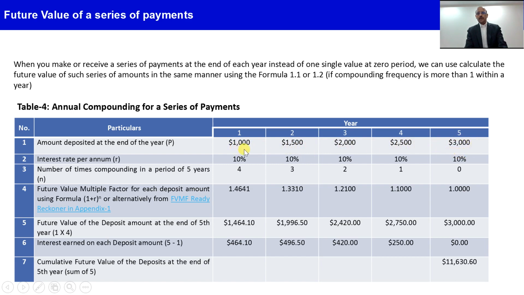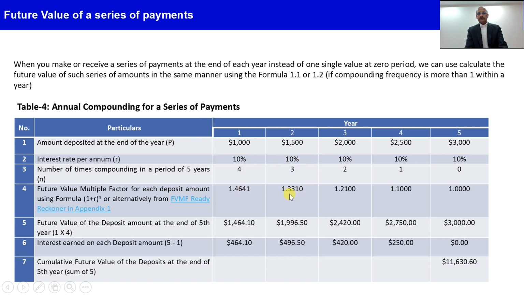So like that, if you are depositing money, the future value factor is 1.4641, because this first year money will get compounded 4 times. So the future value multiplication factor becomes 1.4641. The second year money, which we deposited at the end of the second year, will get accumulated for 3 compounding periods, so their multiplication factor will be 1.331.